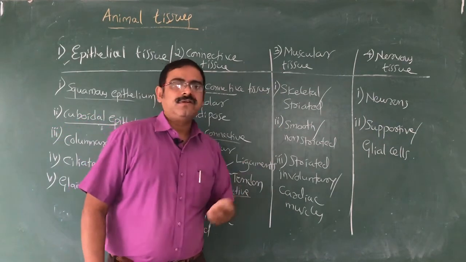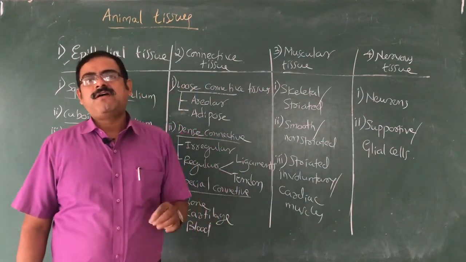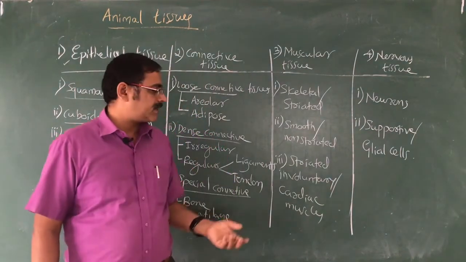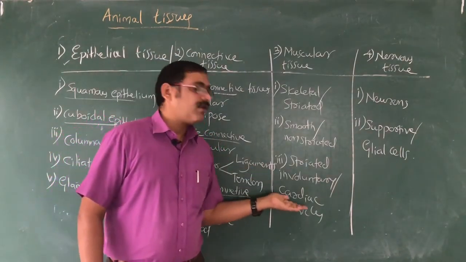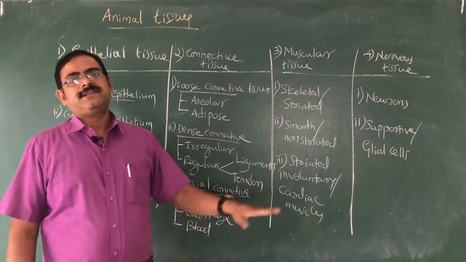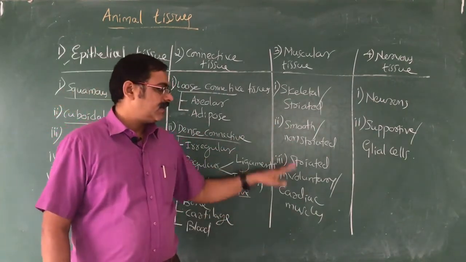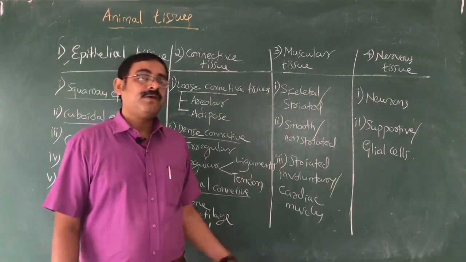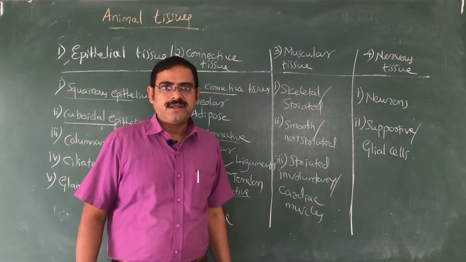Then smooth muscles or non-striated muscles, which are found in the blood vessels, in the intestine and stomach. Then striated and involuntary, yes, the heart muscles. From birth to death, they keep on working and functioning. They never undergo any tiredness because they have a large number of mitochondria, the source of energy.